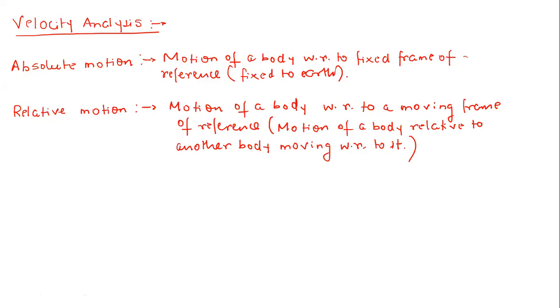If the frame of reference is non-accelerating, you can assume it as a stationary frame of reference, because there is no acceleration. If you assume your frame of reference as accelerating, then relative to this we study the motion of other bodies, and in that case you cannot assume that frame of reference is stationary. So absolute motion you can define either with respect to a fixed frame of reference, or when the frame of reference is non-accelerating, that means it moves with a constant speed.